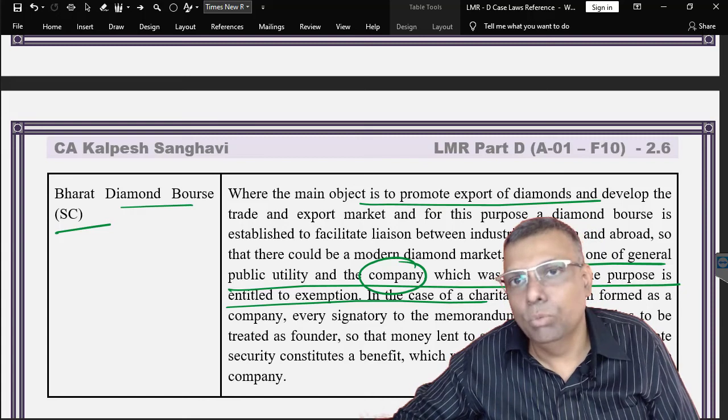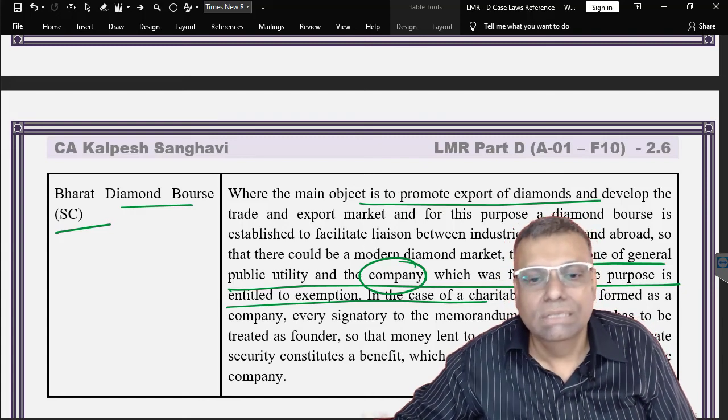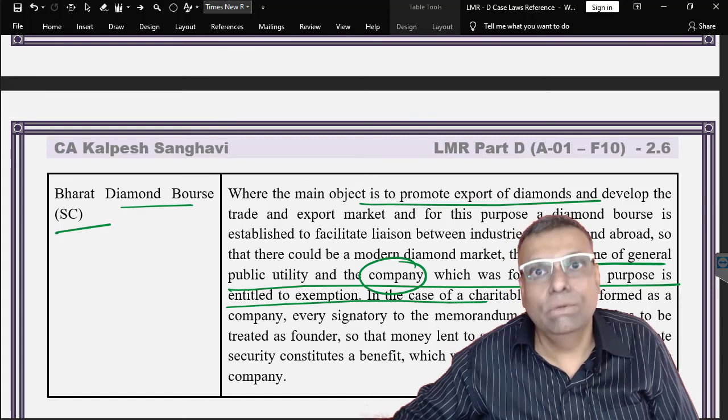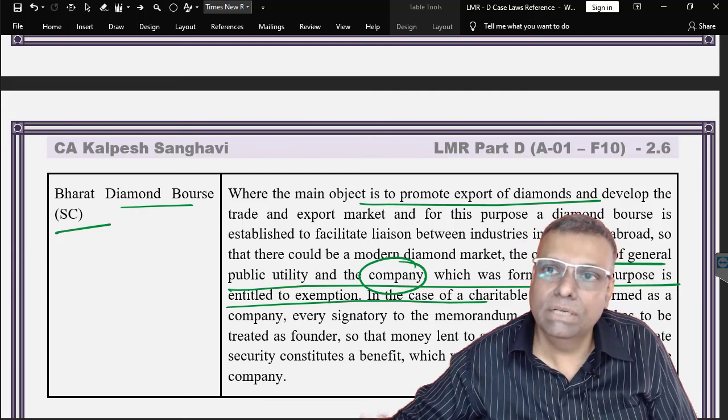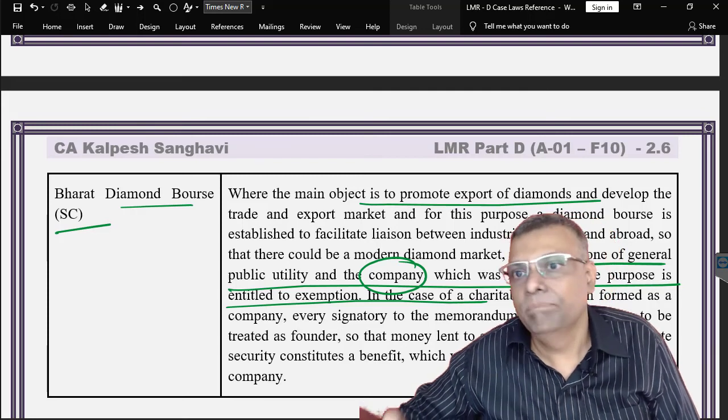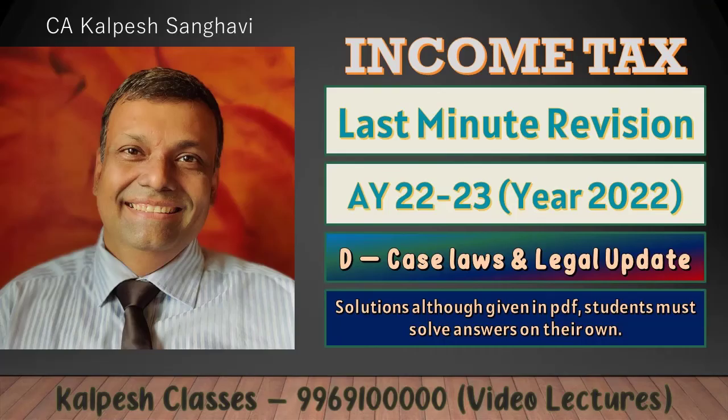So that active motive is also very much important in such a situation. But in Bharat Diamond Bourse, the court clarified the way the activity was done, it was for the general public, and therefore subject to conditions of section 11, 12 and 13, the benefit of 11, 12 and 13 can be given to this particular trust.